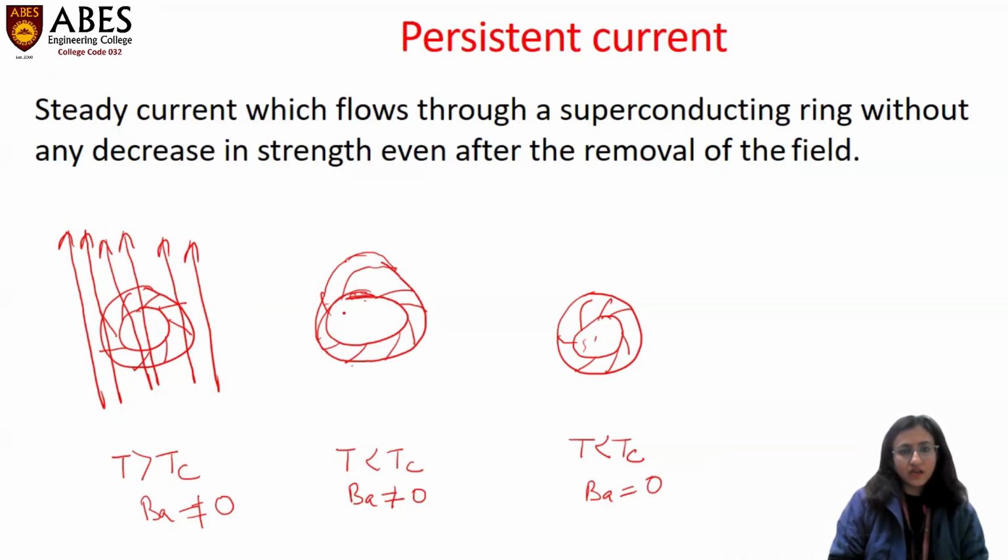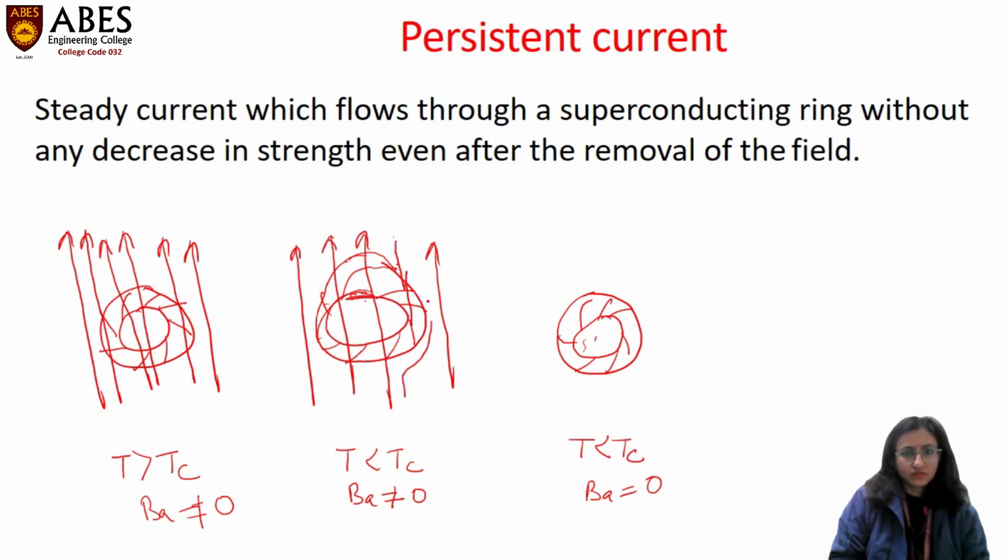So field lines are not allowed to pass through the solid part, and are excluded from it. From the hollow part, the field lines can pass. And from the solid part, the field lines are expelled. As a material in the superconducting state, it is diamagnetic in nature.